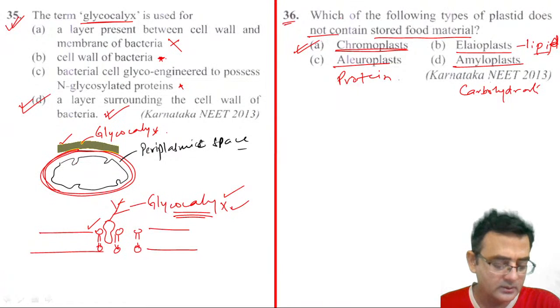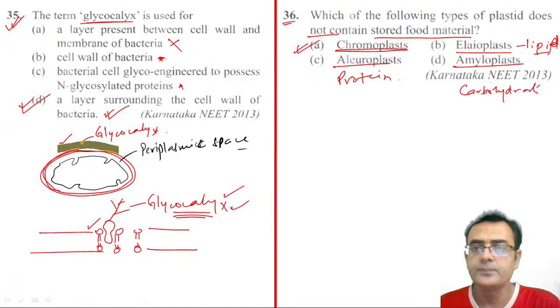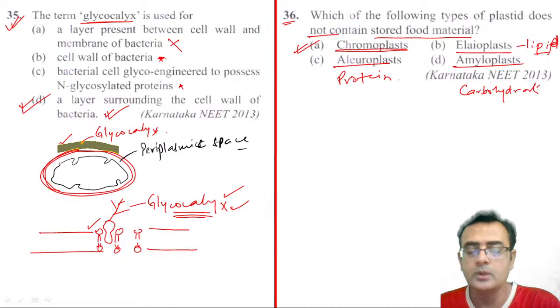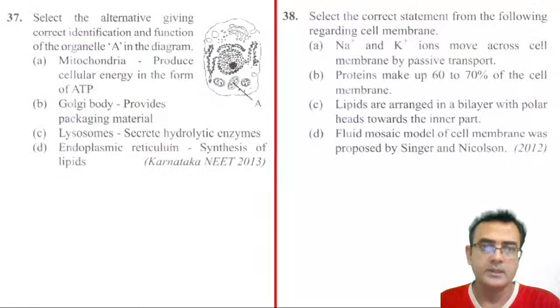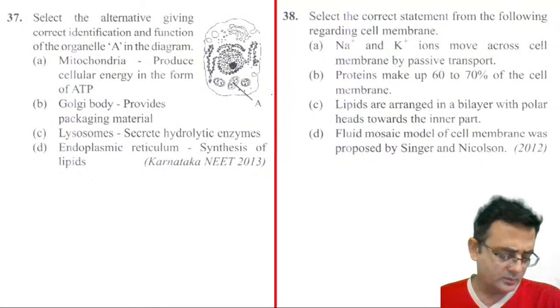Chromoplast doesn't contain any stored food material. They normally contain pigments, and those pigments participate in photosynthesis also, but not directly. They are antenna molecules, and they mostly impart the color of the fruit, flower, etc. Okay, right. 37 number question.